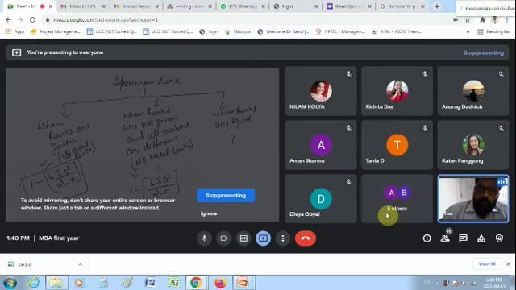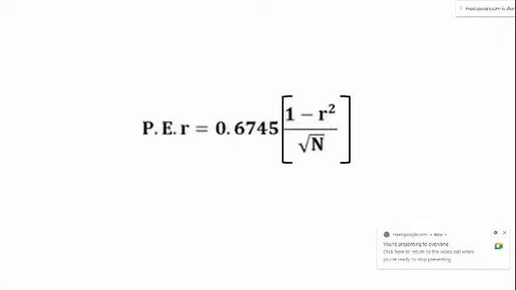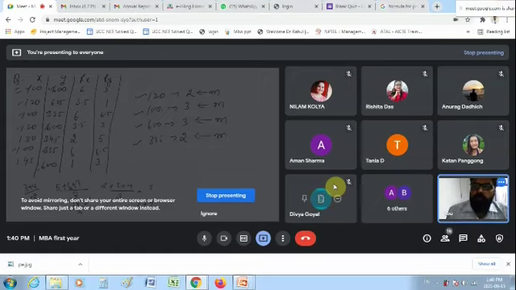Now what we need to do is understand the interpretation of calculating all these values, because we have calculated correlation at UG level also, and we are calculating correlation over here also. But by calculating a correlation, let's suppose r is equal to 1.